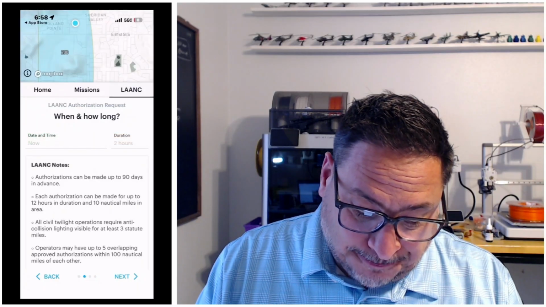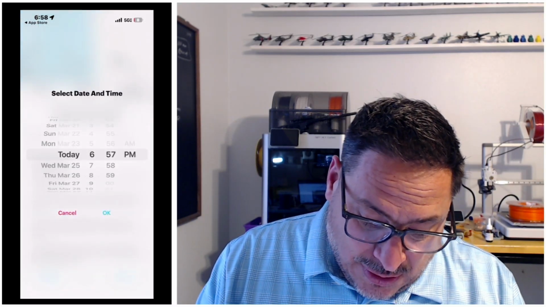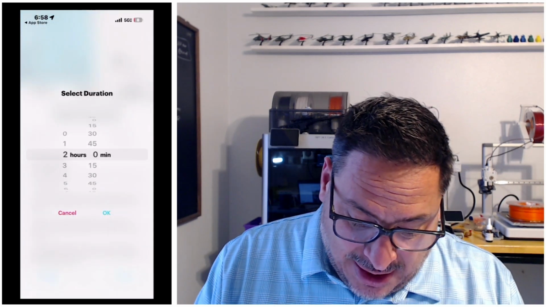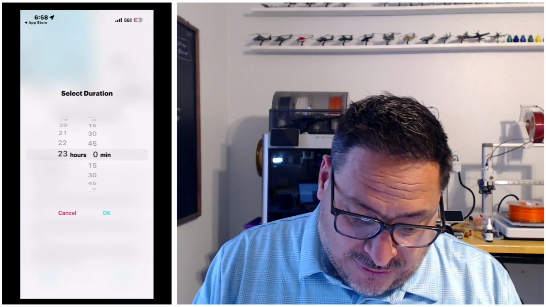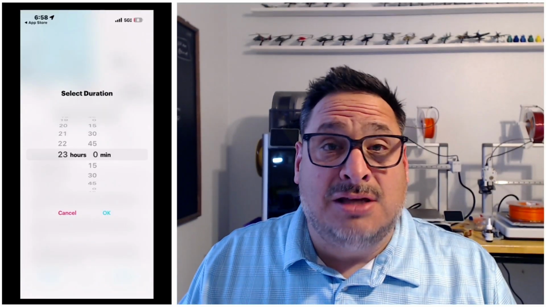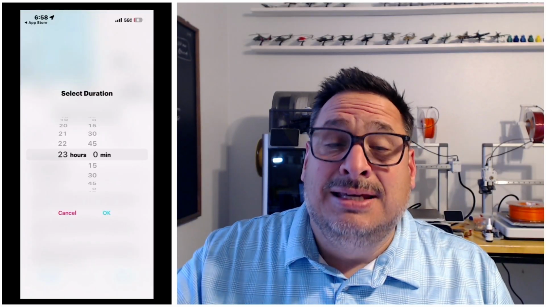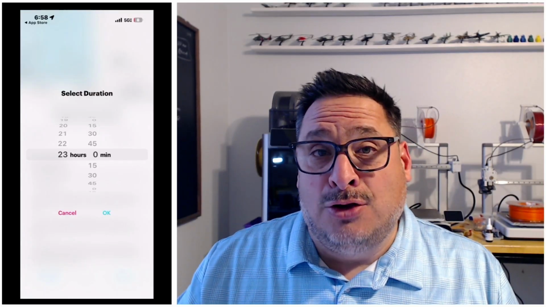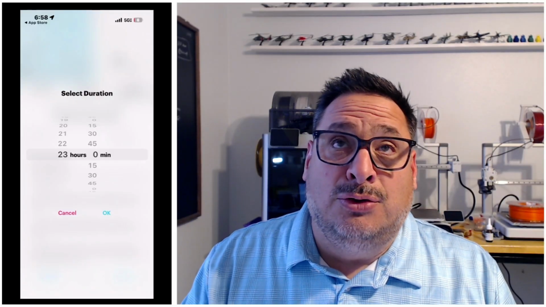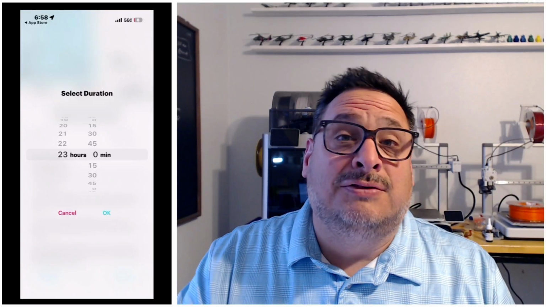So you hit next, and you can set that for a date in the future if you need to, or if you're going to fly right now, you hit now, and you can set that duration for up to a full day. So if you have a long project, you're going to want to put that in. It's not so important when you're flying in an area that you get automatic approval for, but if you're flying in an area that's up for further consideration, it's important that you put the date that you want to fly and how long you're going to be there, so that way your paperwork they send back to you, that's going to be your authorization to fly.